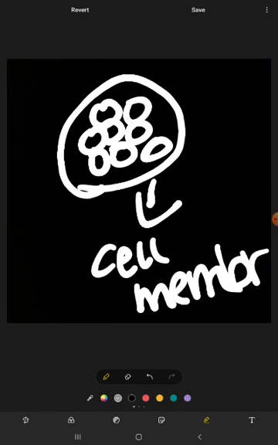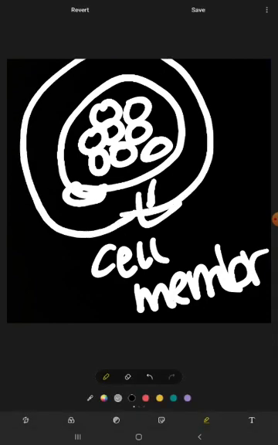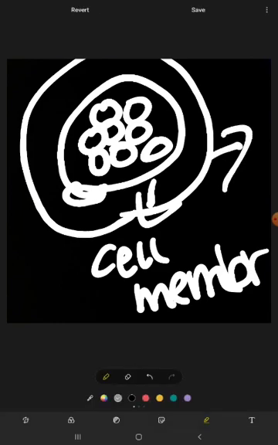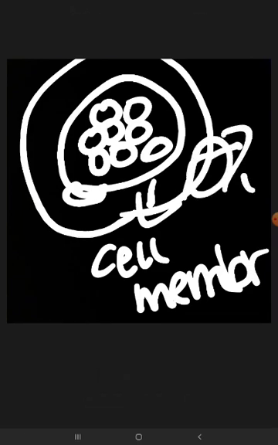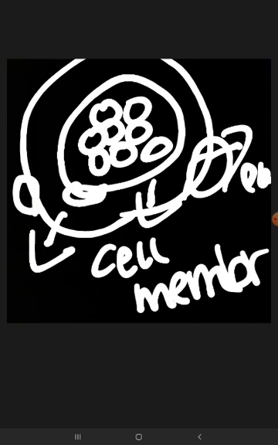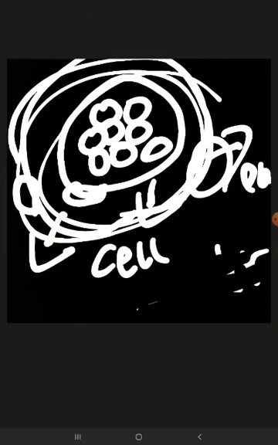For us, there is only one boundary. For plants, there is another additional coating. This additional coating is available only for plants. Because of this additional coating, plants cannot move. We don't have this additional coating, so we can move. I think now you can understand why plants can't move and we can.